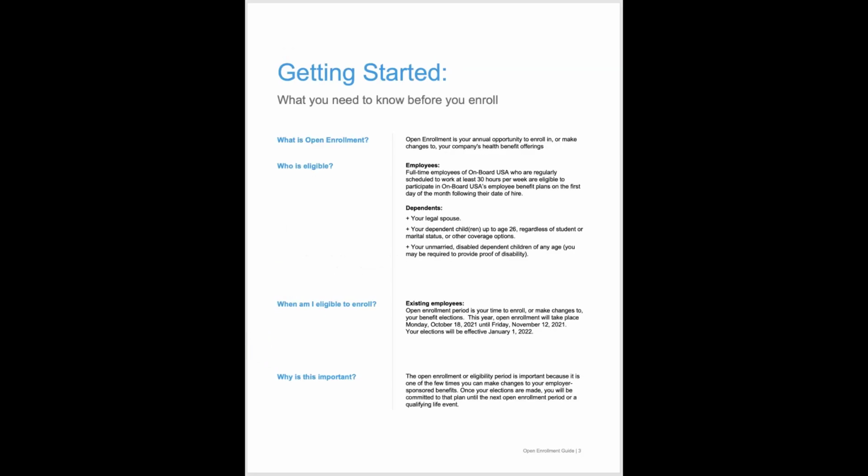So to get started, before we jump into each plan, I wanted to spend just a few minutes talking about some of the most important pieces of open enrollment. Open enrollment is the time for you to make a plan election. If you're eligible to enroll, this is the time to do it. If throughout the plan year you wanted to add a spouse or a dependent, during open enrollment is your time to make those changes. If you want to make a plan decision, a change from where you're at today, you also have the ability to do that during open enrollment. Any changes that you make during this open enrollment period will be effective on January 1st of 2022.